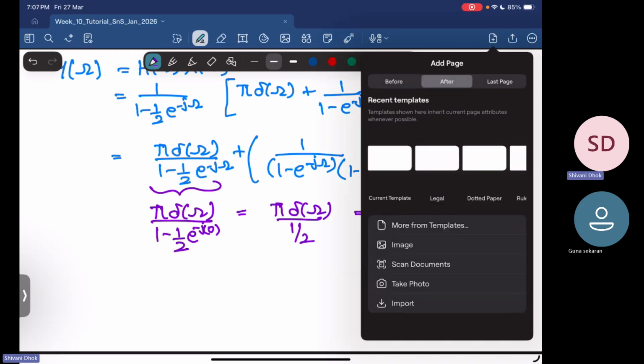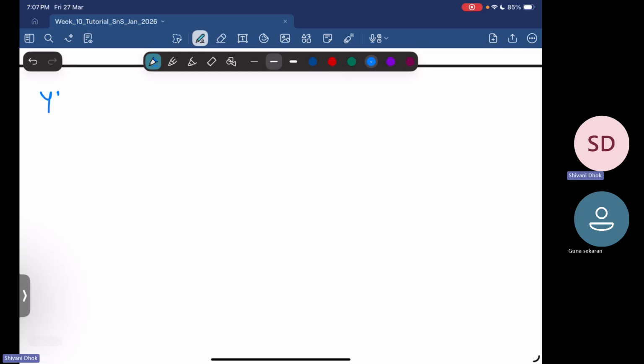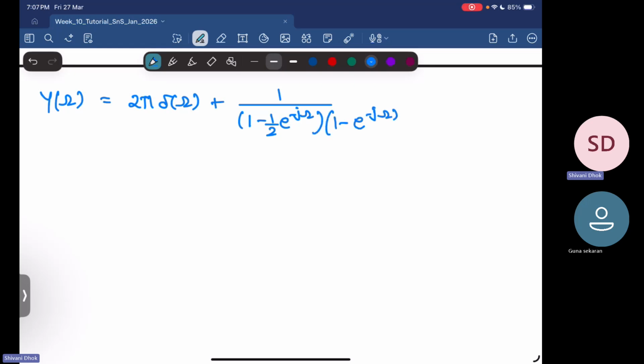So what I have now is Y of omega equal to 2 pi delta omega plus 1 upon 1 minus half into e power minus j omega into 1 minus e power minus j omega.